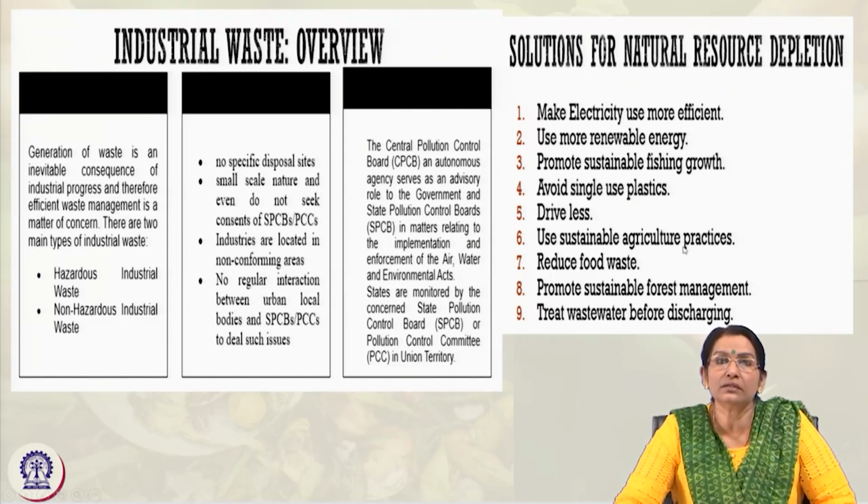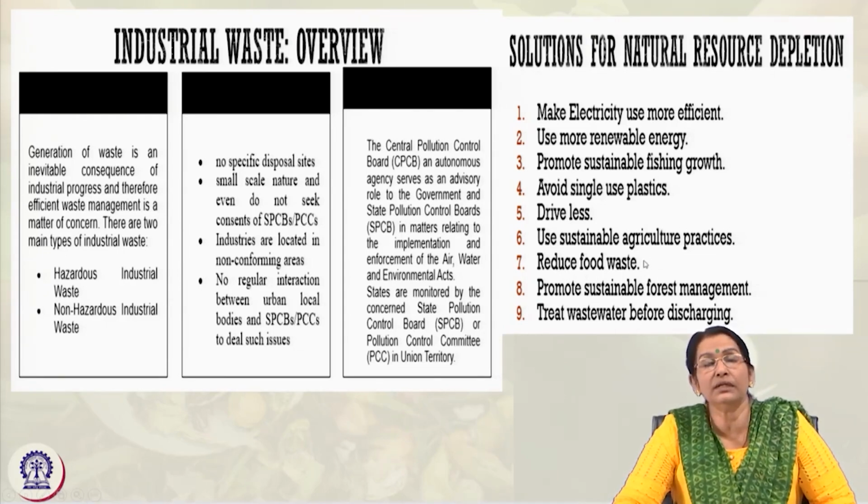Use sustainable practices for agriculture, and most important, reduce food wastage. To enhance food security, we have to reduce food wastage. Food wastage is the biggest drawback in our consumption habits.